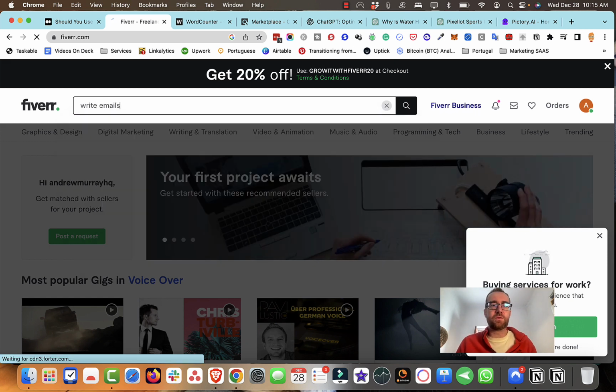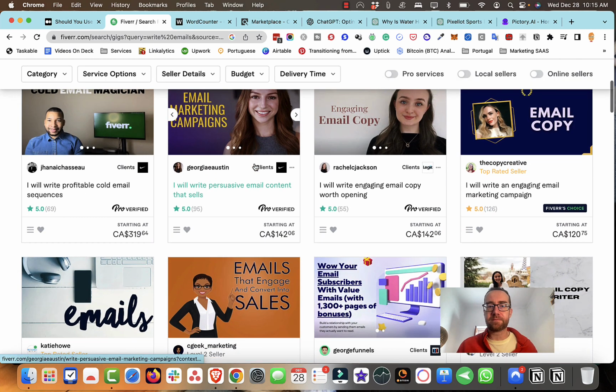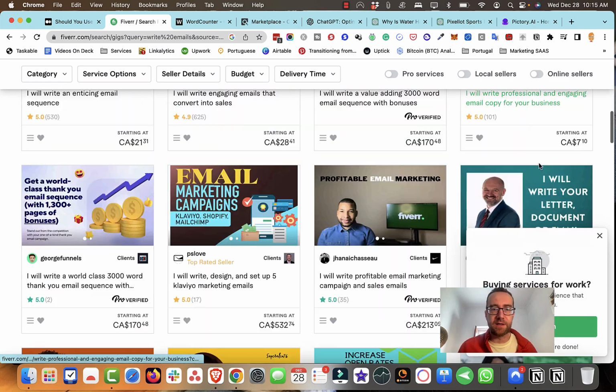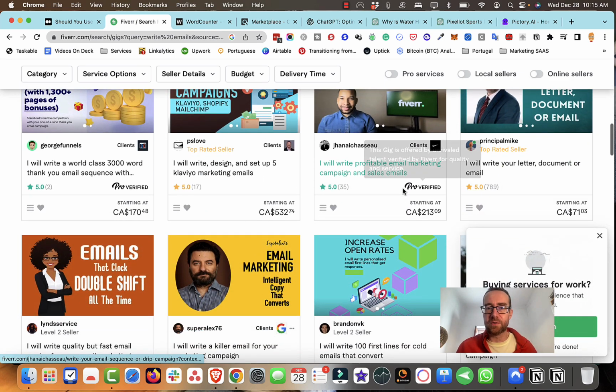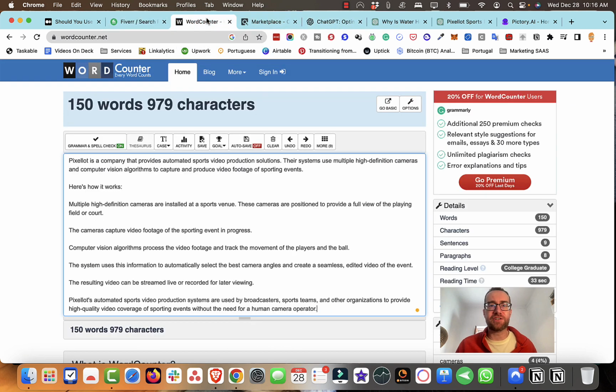Another way is you can actually do services for people. So if you wanted to, let's say, write emails for people, you could create some content. And these people are charging, starting at $120, $200 to write an email sequence. Why? Because this is things that businesses know they need and they know they don't know how to do properly. So you could actually do something like that with Chat GPT.